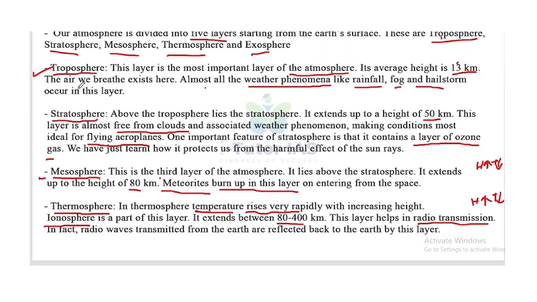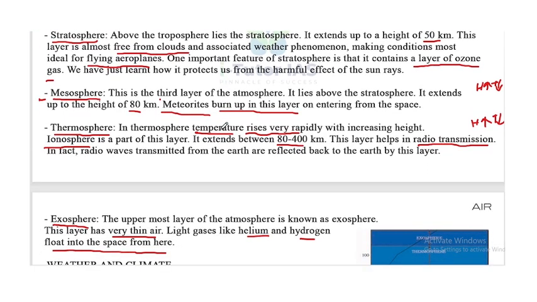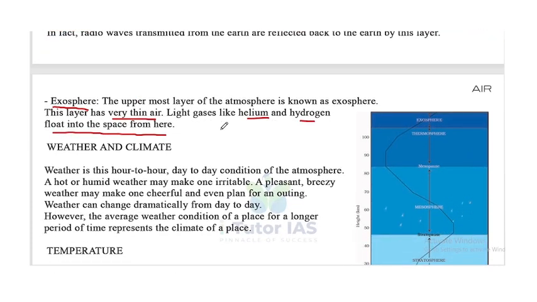First one is troposphere. All the weather phenomena like rainfall, fog and hailstorm occur in this layer. Then the second layer is stratosphere. It is free from clouds and associated weather phenomena, so it is ideal for flying aeroplanes. Then third is mesosphere. The meteors burn up in this layer on entering from space. Next is thermosphere, which helps in radio transmission. And the final layer is exosphere.